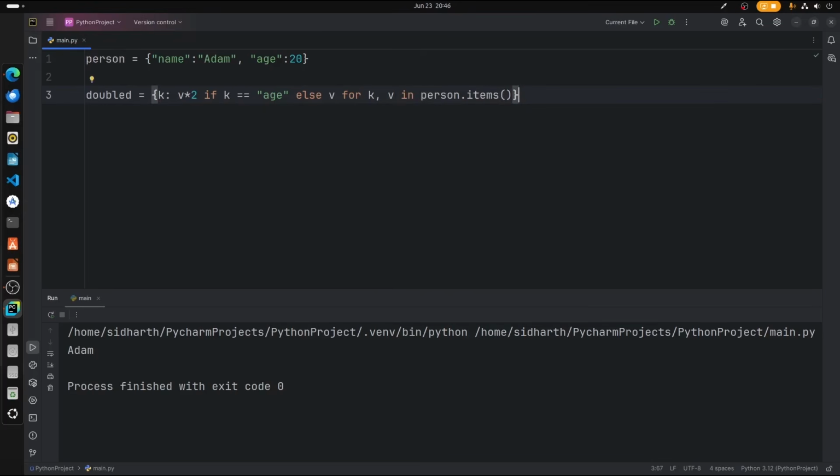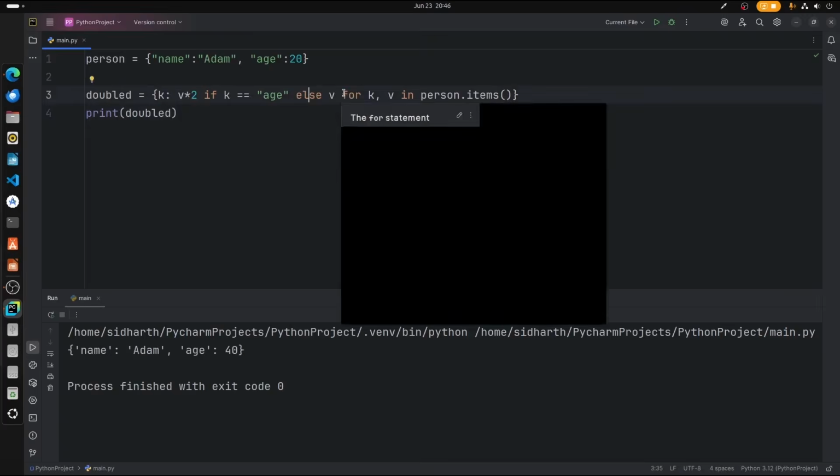Alright, so now if we run this script, let's print that doubled value once again. There you go. Now we can see that the age value is doubled, because the v is doubled.